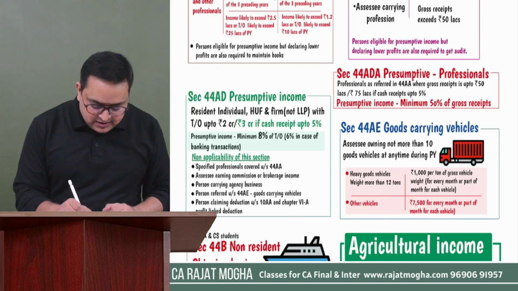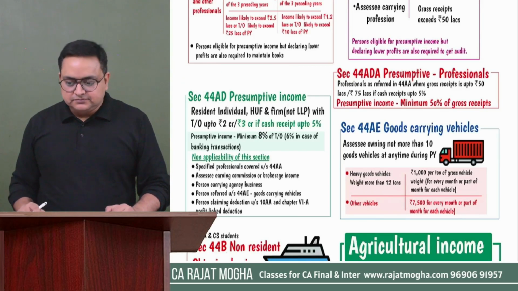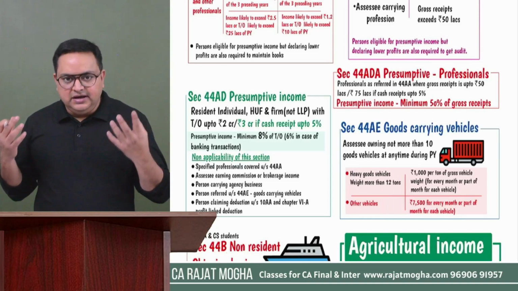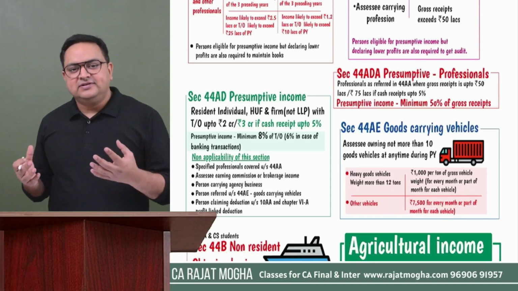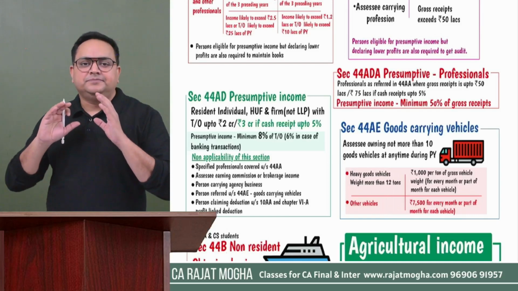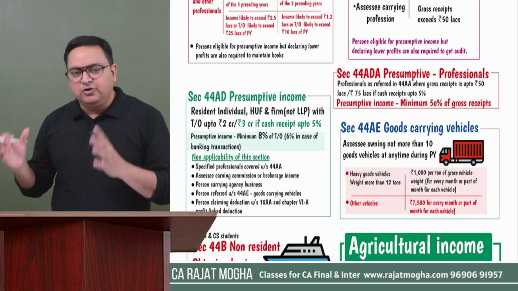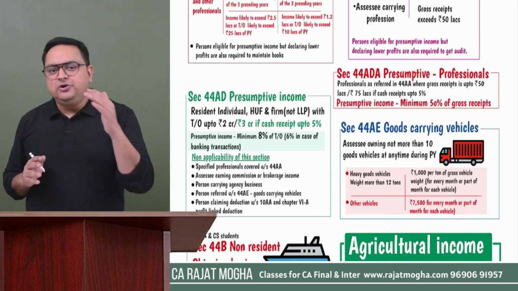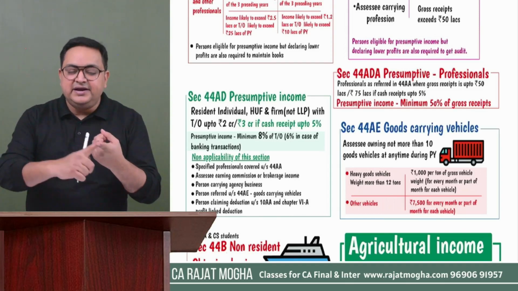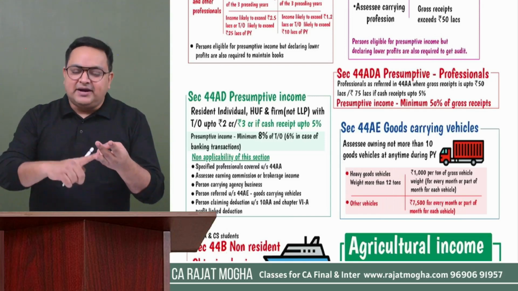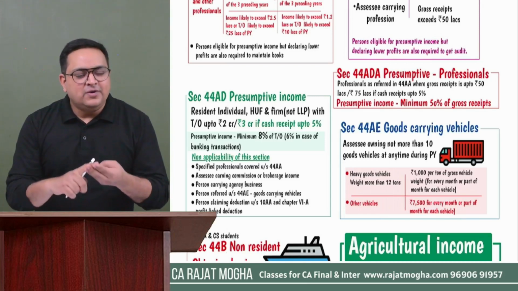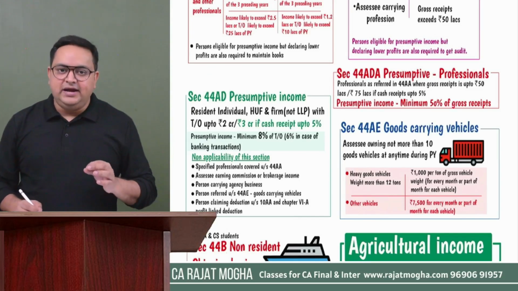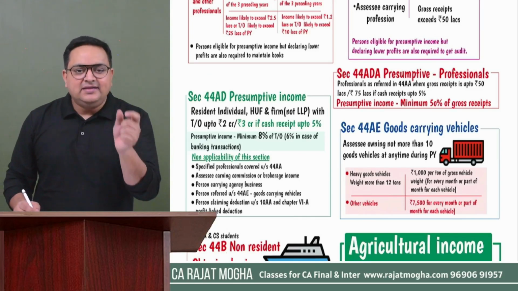Why? There is an important amendment over here. This presumptive income scheme is mainly for those assessees who are not running very large businesses or professions. This is for small businesses, right? Generally the criteria was: if your turnover as a resident individual, resident HUF, or resident partnership firm other than LLP is not more than 2 crore, you can opt for this 44AD presumptive income. But there is an amendment now.